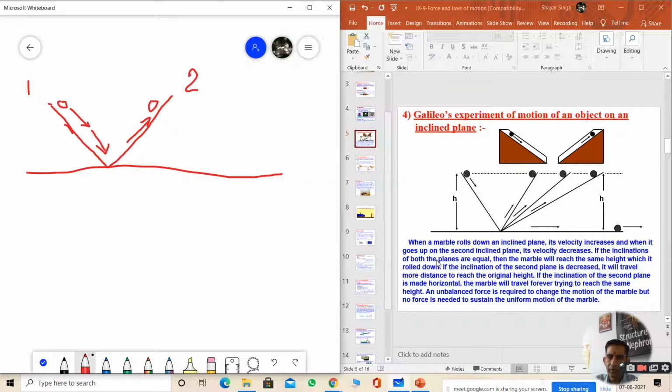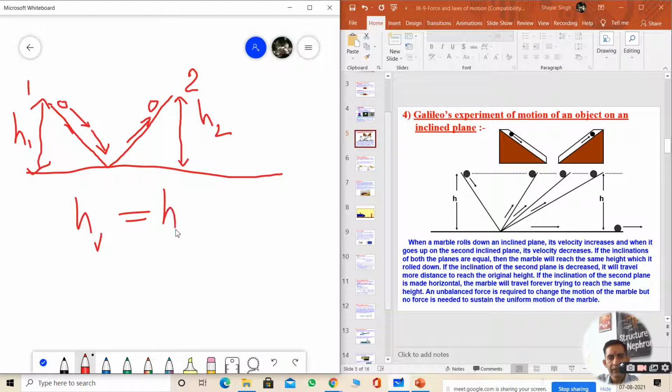If the inclination of both the planes is equal, at equal angles, then the marble will reach the same height from which it has rolled down. If it has rolled down from height h1, and the inclinations are the same, then it will reach the same height h2. Then in this case, h1 and h2 are the same.